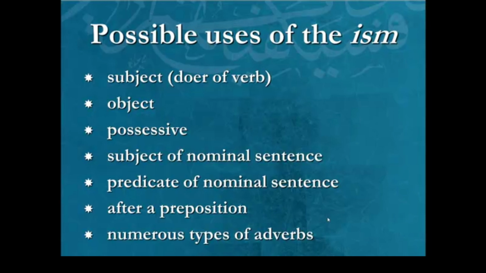And then we have numerous types of adverbs. And this is specific to verbal sentences. In a verbal sentence, the bare minimum is the fi'l and the fa'il. You can't have a verbal sentence unless you have those 2 words. But then it doesn't need to stop there, because depending on the meaning of the verb, you can also have an object.